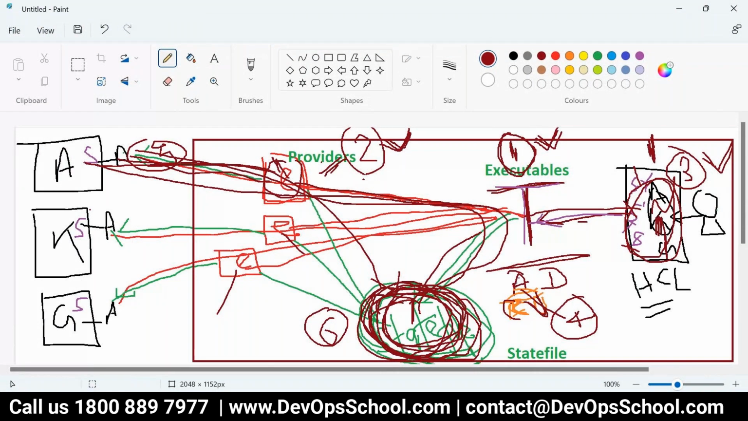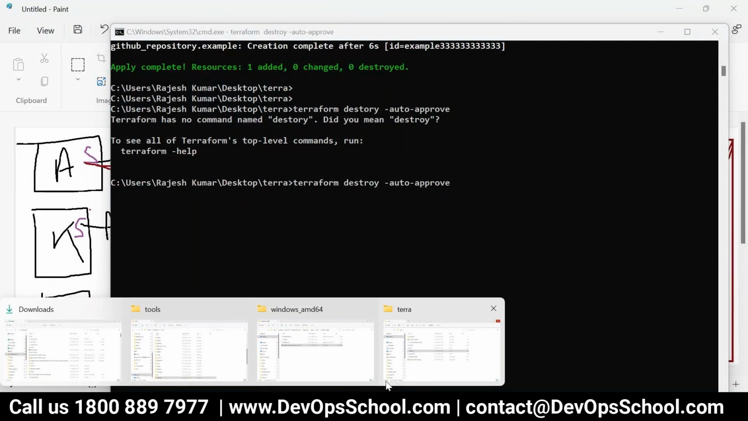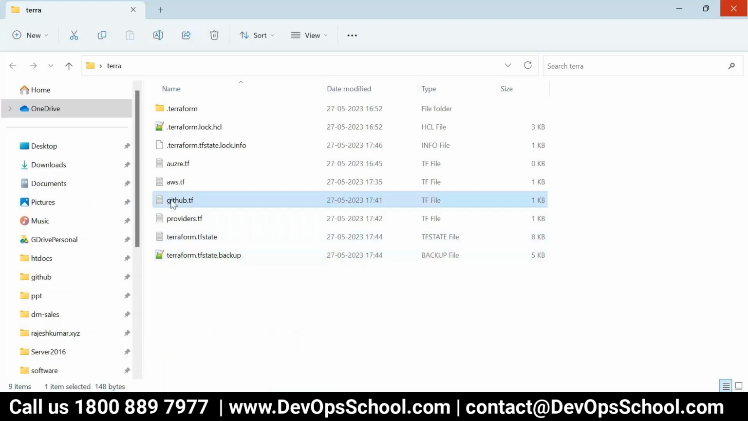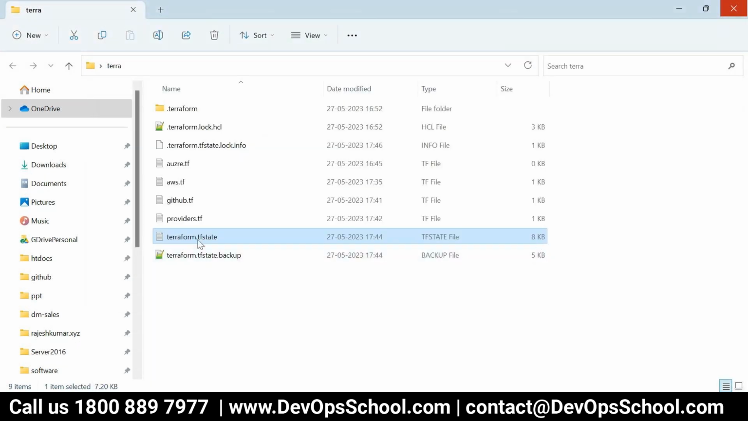After destroying, will the state file still be there, or will it delete the state file? No, it will clean, because remember that the state file represents the actual state. So it will clean that. Right now it's 8 KB. Look at this, after destruction it will become 1 KB or 2 KB. Okay.